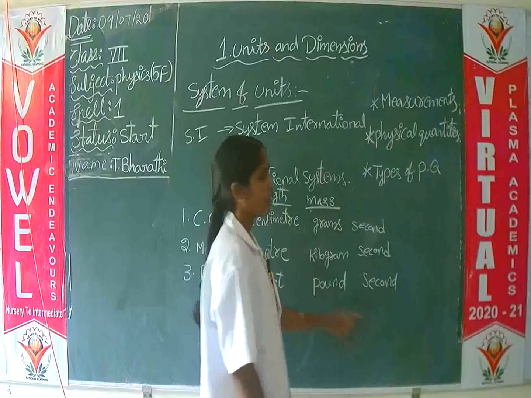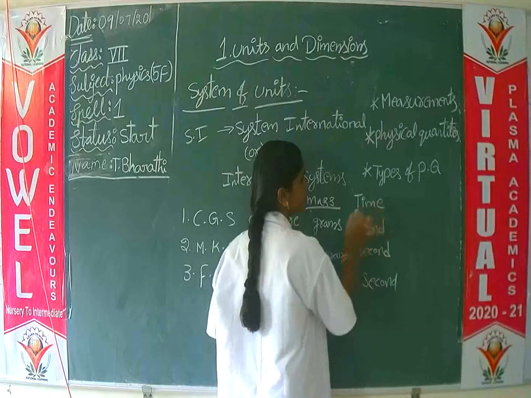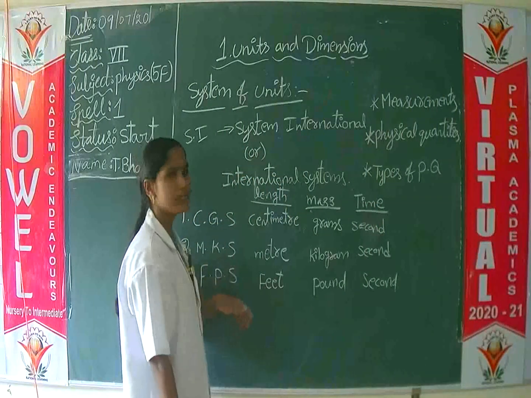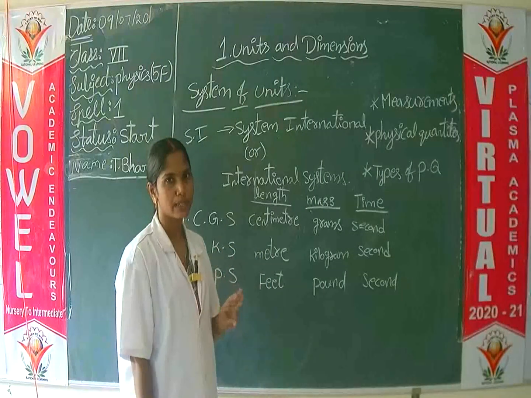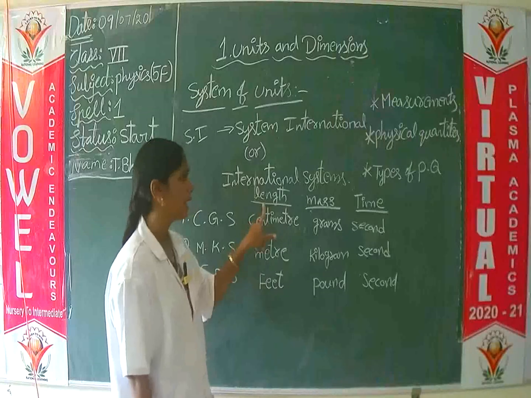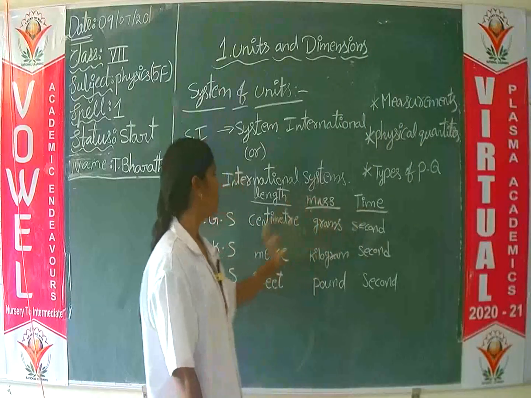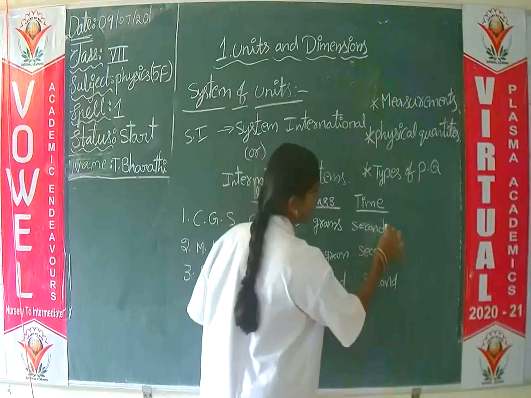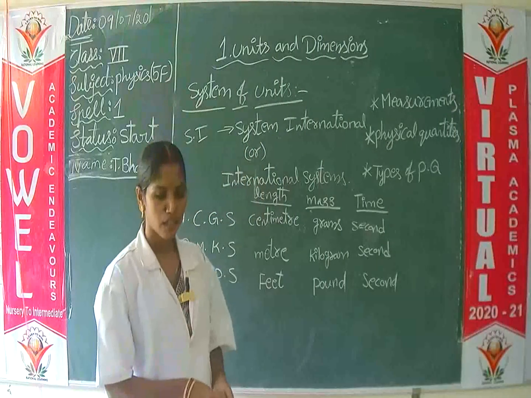So second is the measuring unit of time. In these three systems of units, we are taking only three fundamental physical quantities: length, mass and time. Time is common, second is common.